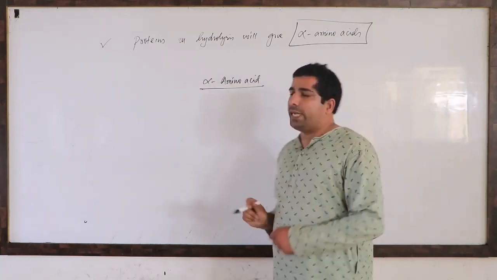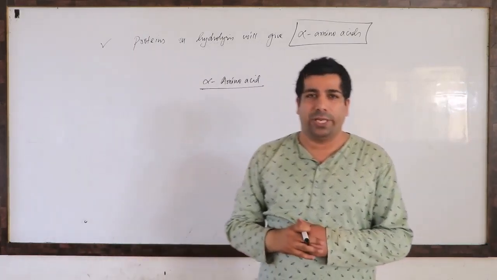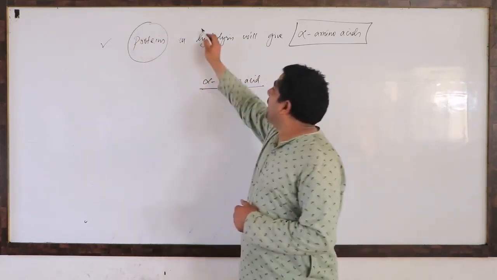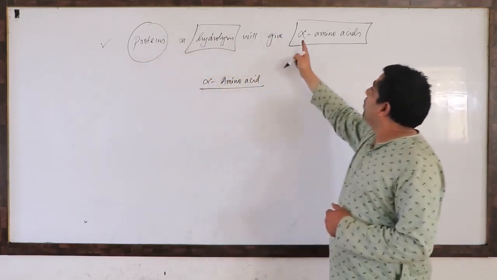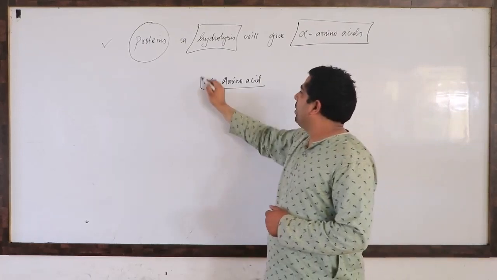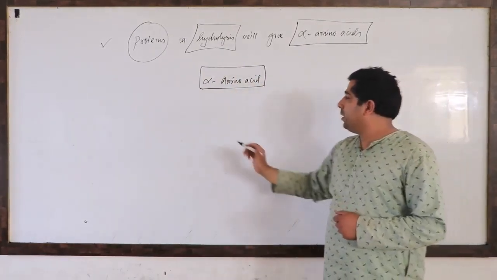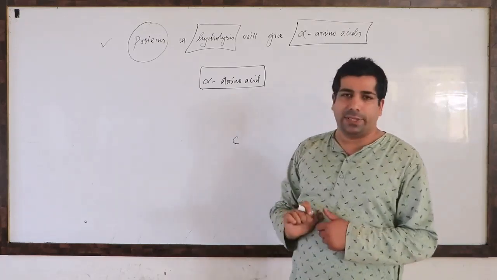And please remember that we have 20 different types of amino acids in our protein structure, correct? So I took a protein, I did its hydrolysis, I added water to the protein, and protein has given me alpha amino acids. So let me talk about alpha amino acid now. So my dear friends, for every amino acid, you need to take one carbon first.